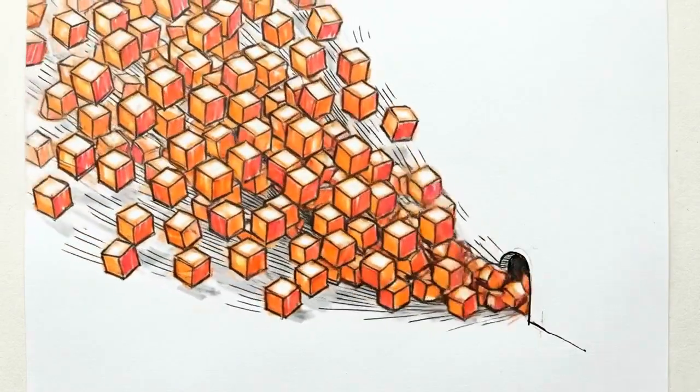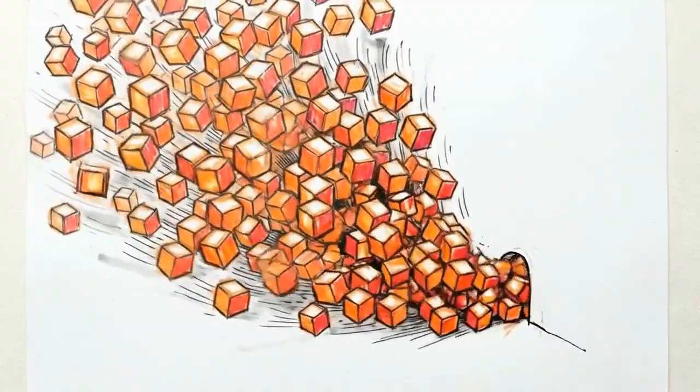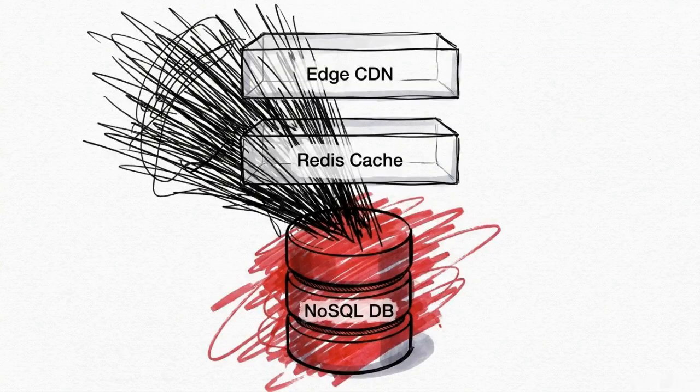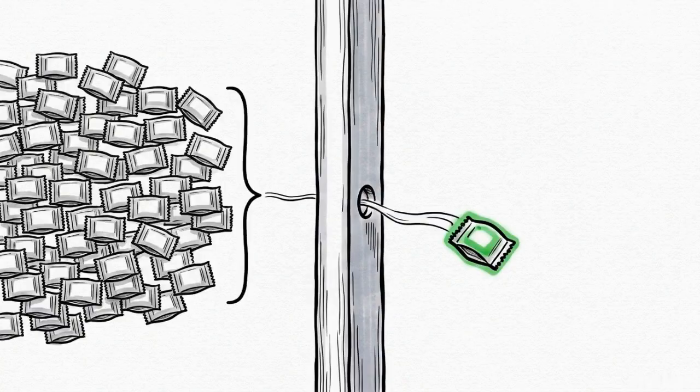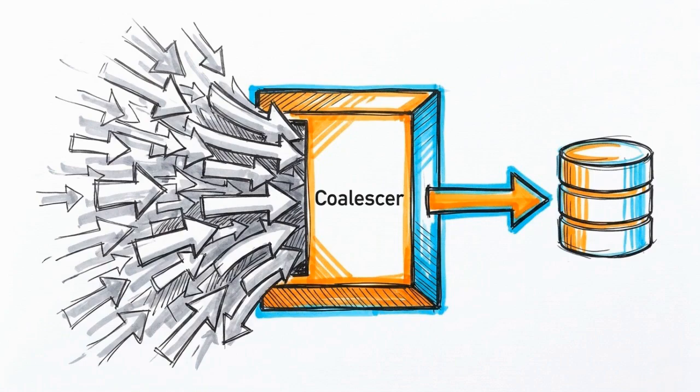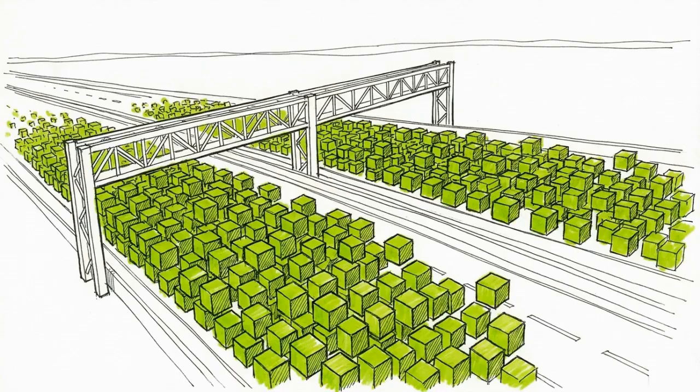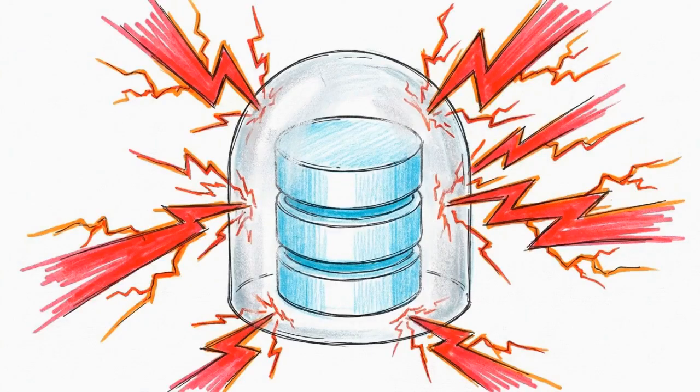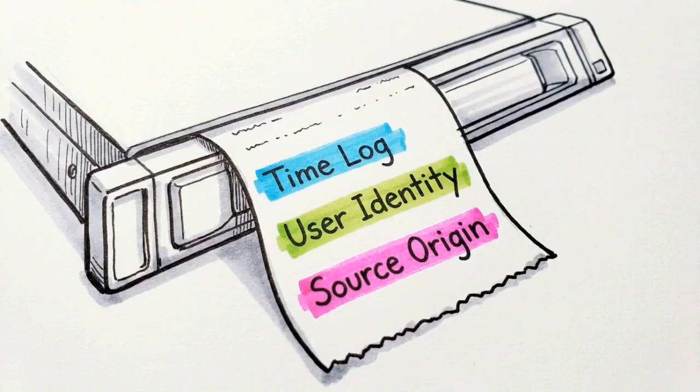This works until a new, uncached link suddenly goes viral. This creates a specific infrastructure failure known as the thundering herd. Thousands of concurrent requests for that viral link will simultaneously miss the empty cache and bombard the primary database, causing a cascading failure. We solve this using a pattern called request coalescing, or single flight. When the server detects a stampede, it pauses the herd. It allows only one request to query the database, populates the cache, and then serves the result to all waiting requests simultaneously. In this architecture, caching functions as a mandatory defensive shield for the data layer, insulating the persistent store from the extreme volatility of internet traffic.